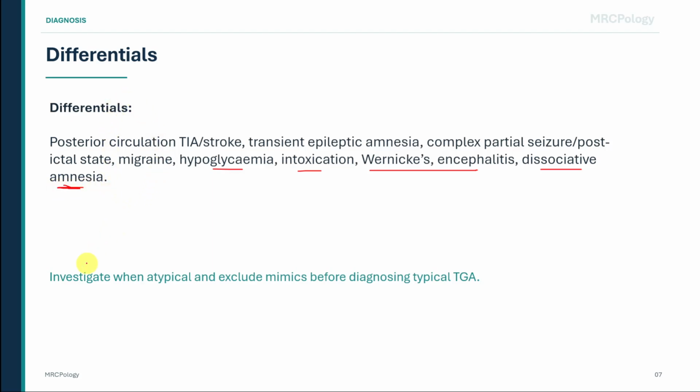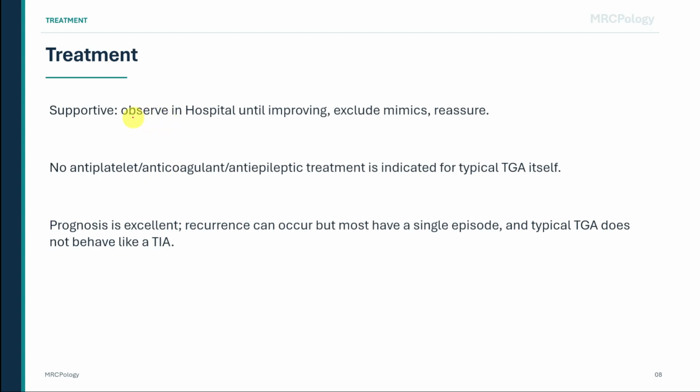Management is supportive. Observe the patient in hospital until they are clearly improving, exclude dangerous mimics, and reassure the patient and family. No antiplatelet, anticoagulant, or antiepileptic treatment is indicated for typical transient global amnesia itself. The prognosis is excellent. Recurrence can occur, but most patients have a single episode, and typical transient global amnesia does not behave like a TIA.